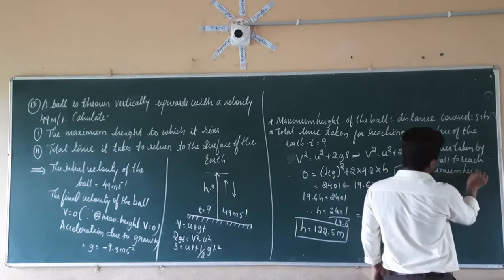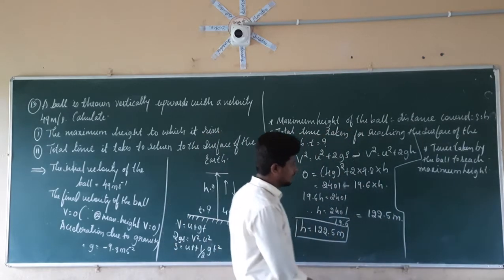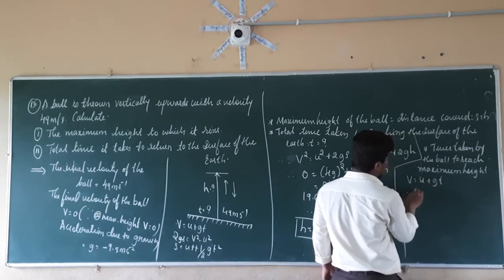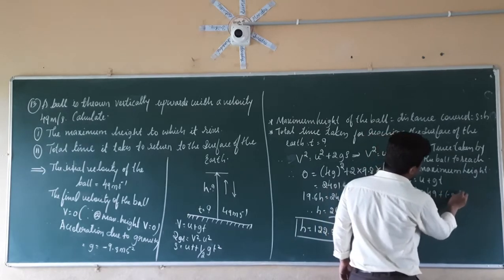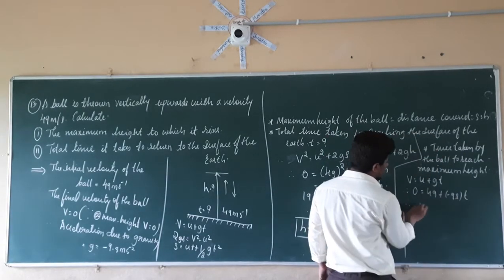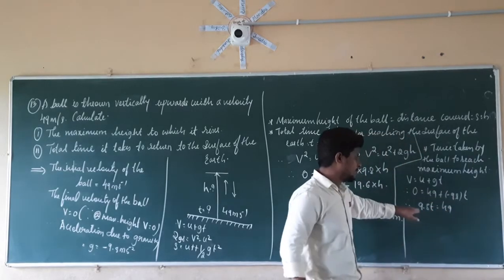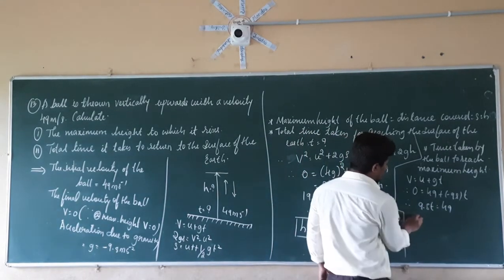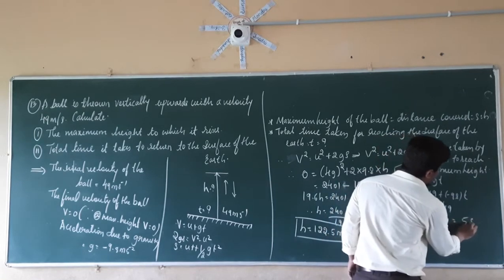To reach maximum height, what is the formula here? We can use this formula: V is equal to U plus GT. Therefore V is 0, U is 49, and G is minus 9.8, into T. So that can be written as 9.8 T is equal to 49. Since it is minus, if it comes to the LHS side, it is going to become plus. Therefore, T is equal to 49 divided by 9.8, which is equal to 5 seconds.